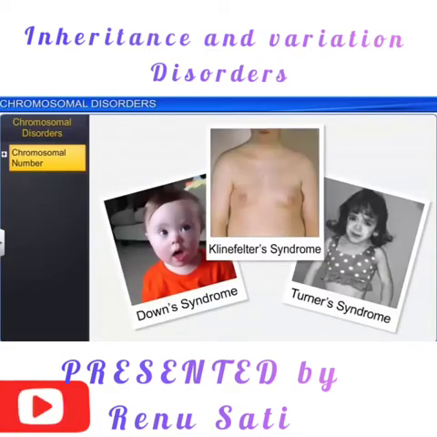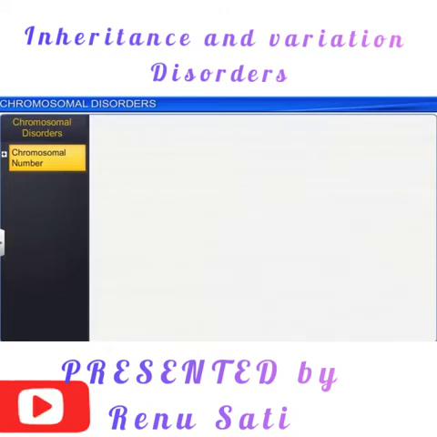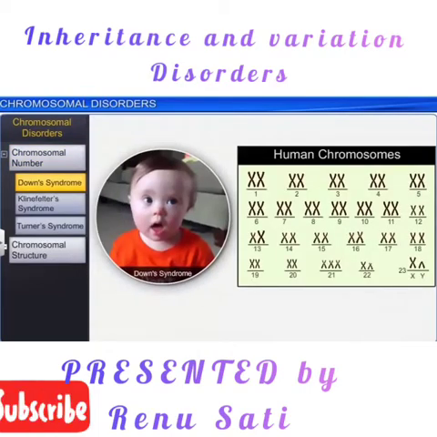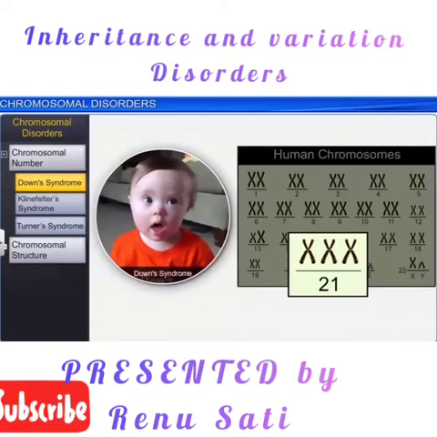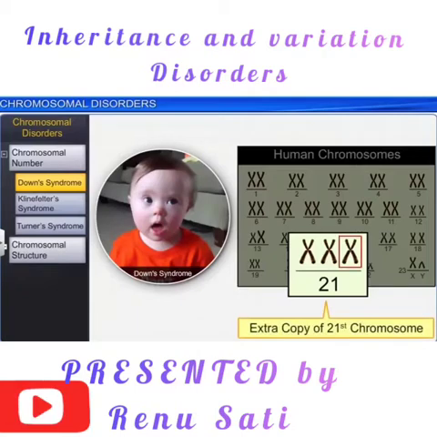Down syndrome, Klinefelter syndrome and Turner syndrome are due to chromosomal number disorders. When the number of chromosomes increases or decreases, or aneuploidy is present, then it takes place. For example, in case of Down syndrome, it is the trisomy of the 21st chromosome, non-disjunction of the 21st chromosome causing one extra copy of chromosome 21.